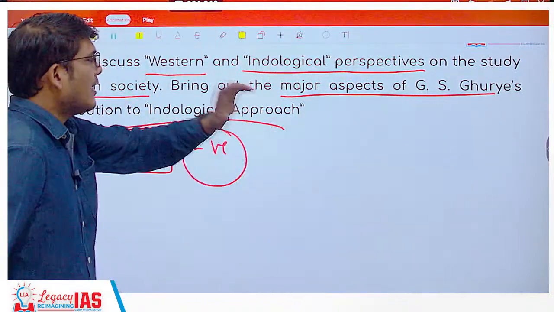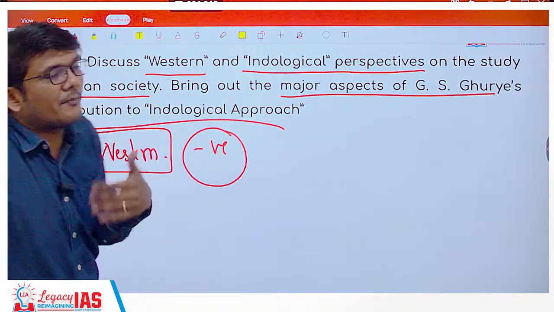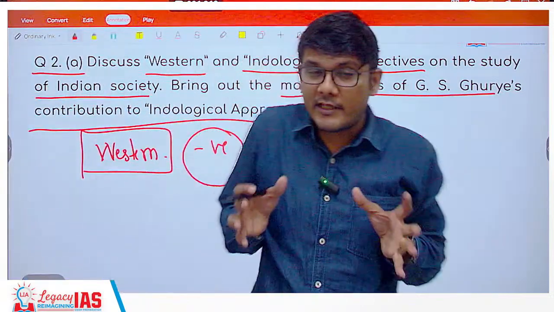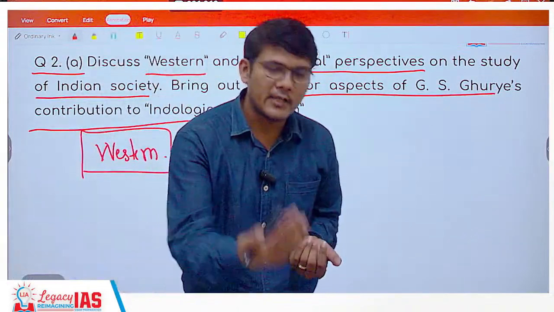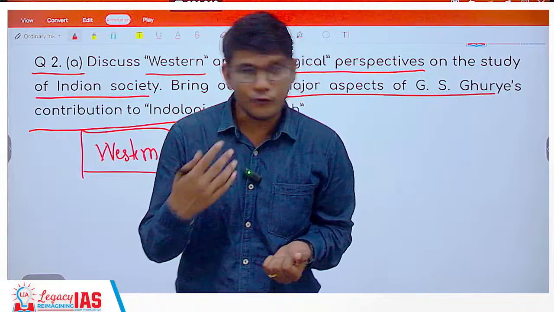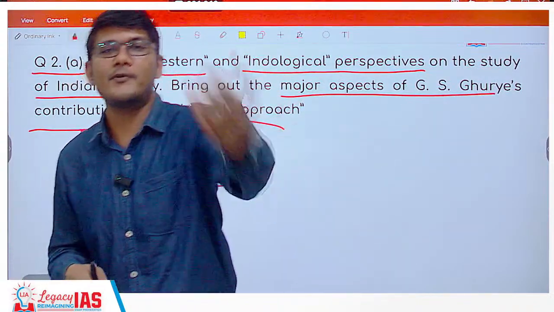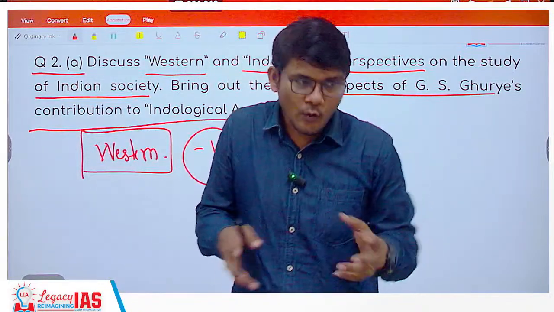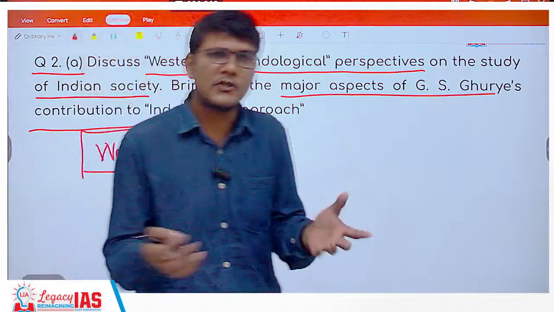Why? Because their idea of European society was different, and here things were completely different. When I find things to be different, I can appreciate the difference, but I can also criticize the difference. If I like football and someone else likes cricket, I can say, what rubbish game do you like? But no, I can understand, okay, maybe because of these reasons you like it, and very good. I appreciate that as well.